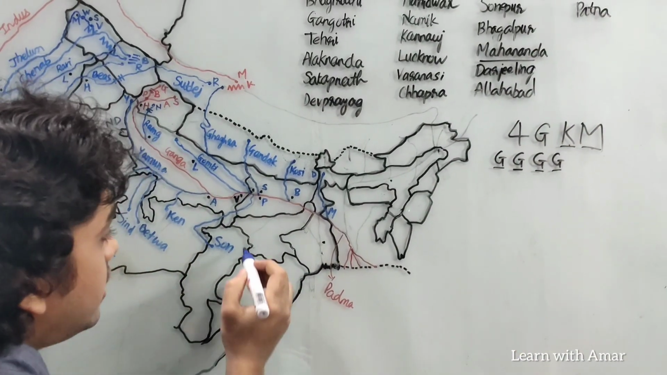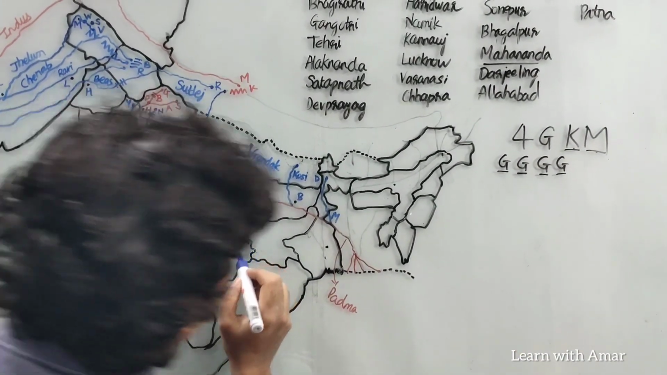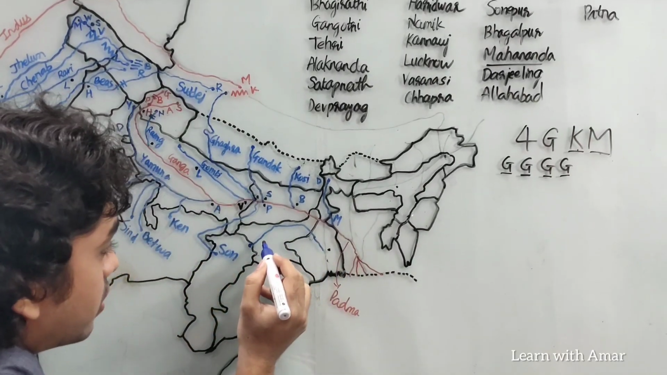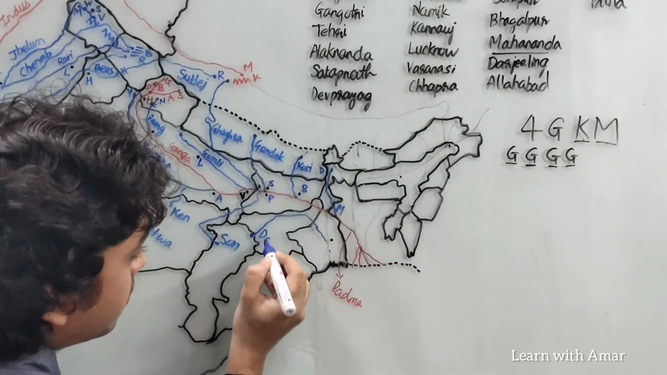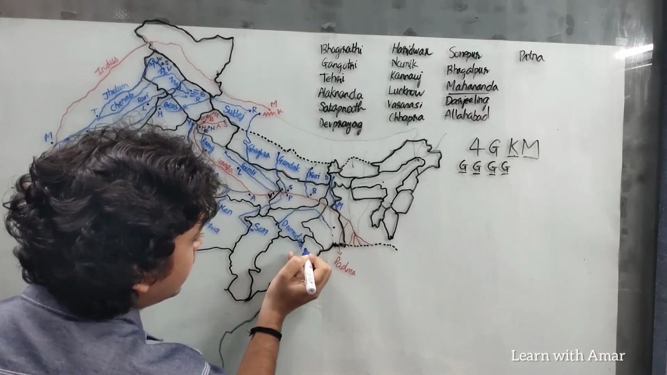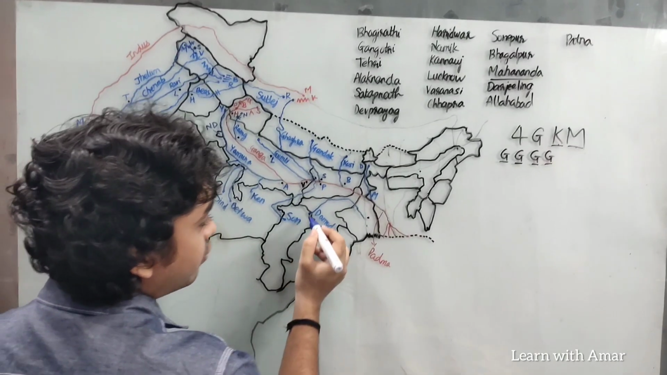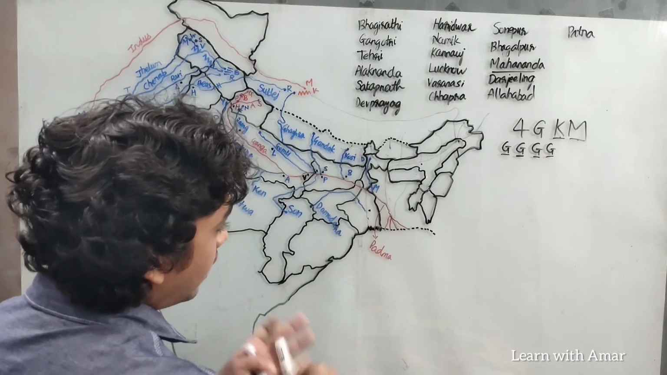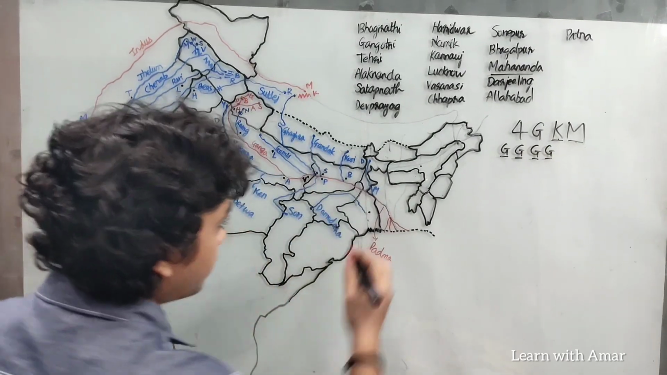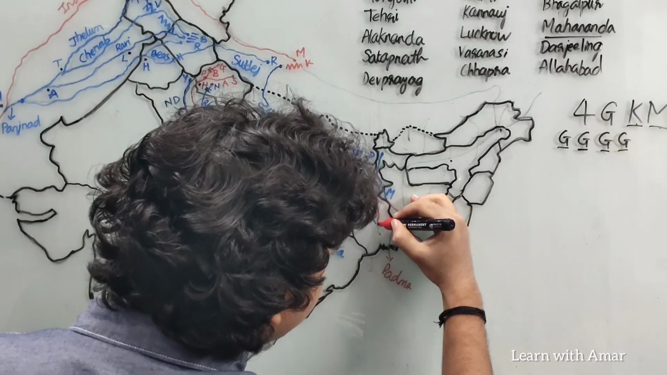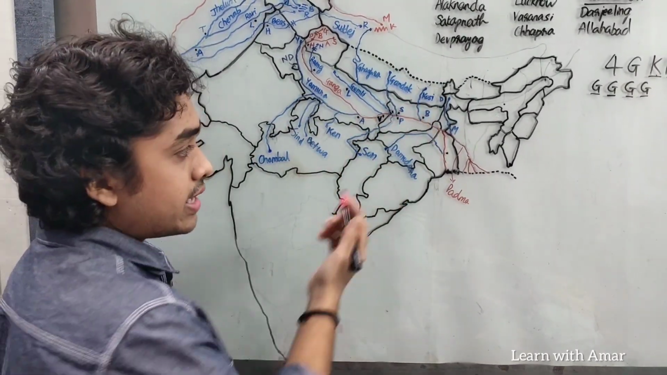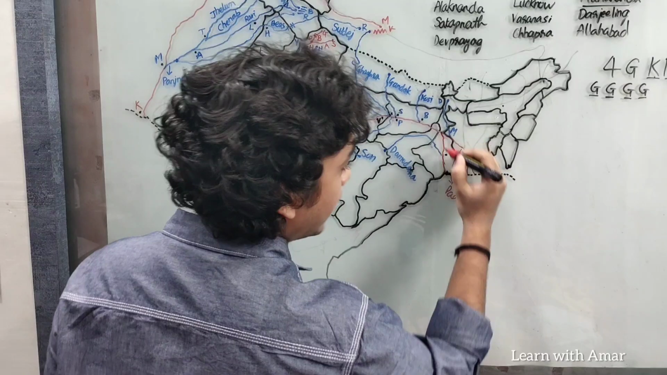Then the third is Damodara. Okay, Son, and this is Damodara. Damodara originates in Chota Nagpur plateau and it flows through Jharkhand and enters West Bengal. You can see that Ganga actually distributes into another river here. This is known as distributary. So a tributary is a river which originates somewhere else and joins the main river, whereas a distributary distributes from the main river and joins the sea.